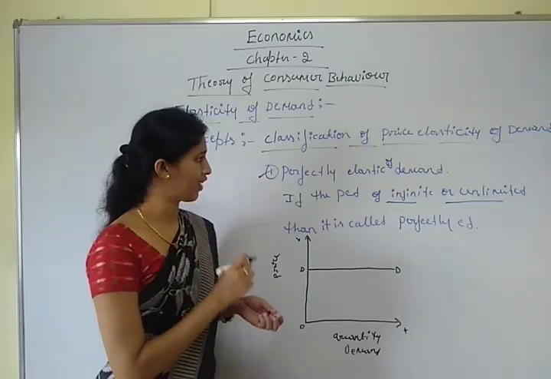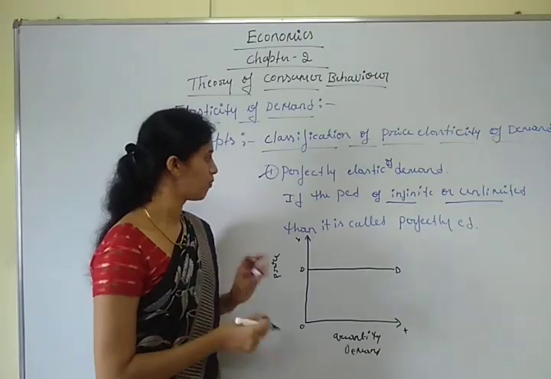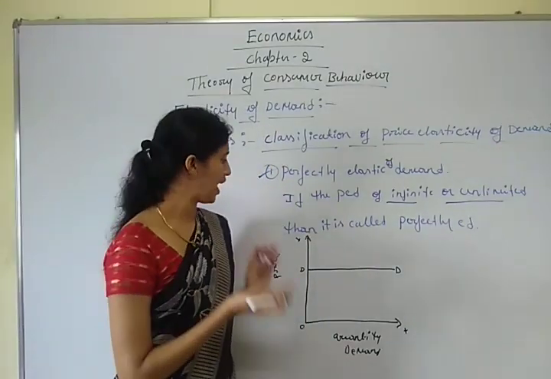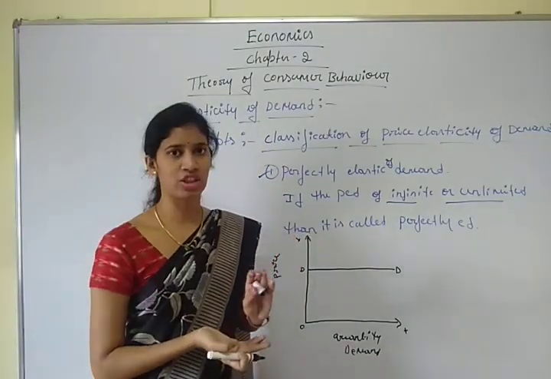Very important: perfectly elastic demand means the price elasticity of demand is infinite or unlimited.